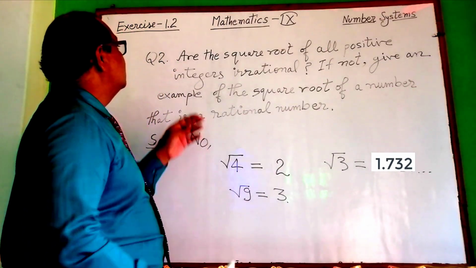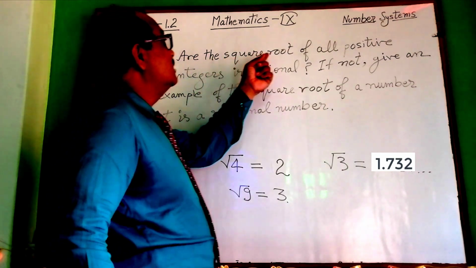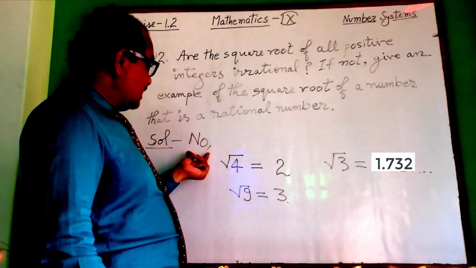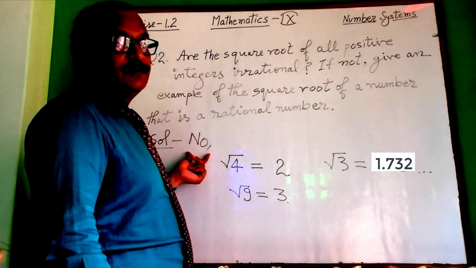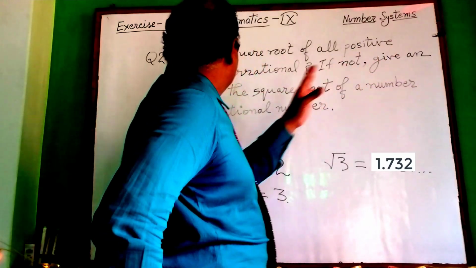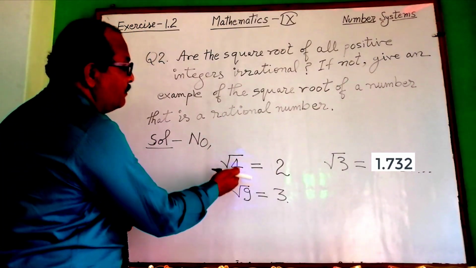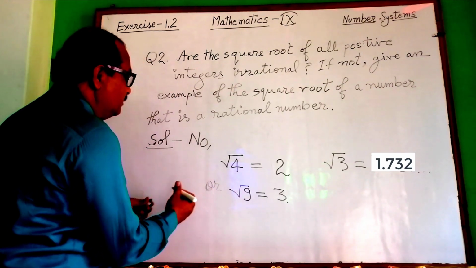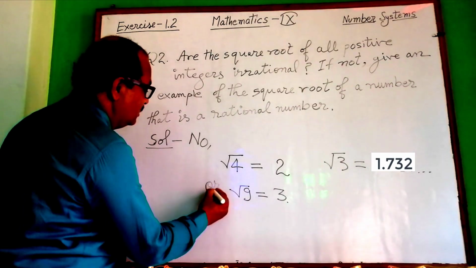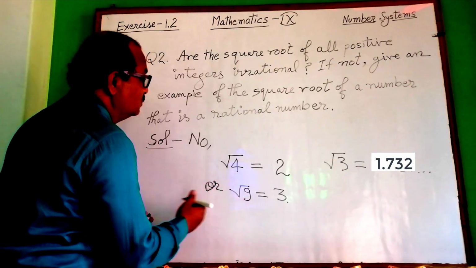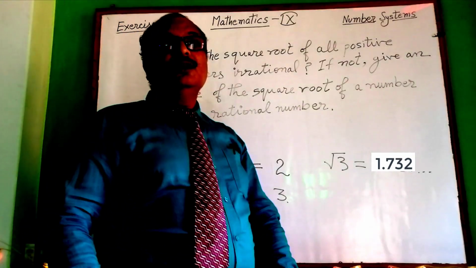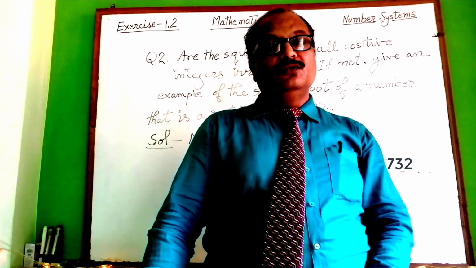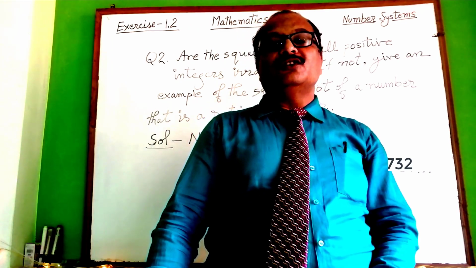But in this question you can see it is written, are the square root of all positive integer is irrational? That's why its answer no. It is not possible all time. If not, give an example. Either you can give this example or this example. Both, any one of them you can give as the example. So this is answer of question number 2. So exercise 1.2 ends, and I will continue next exercise in next class.